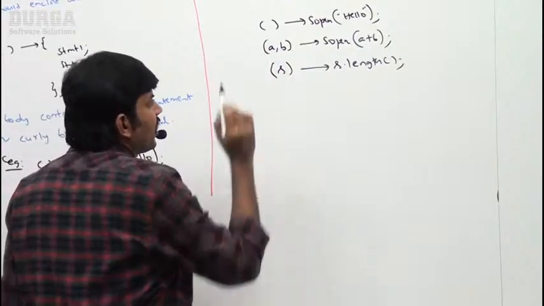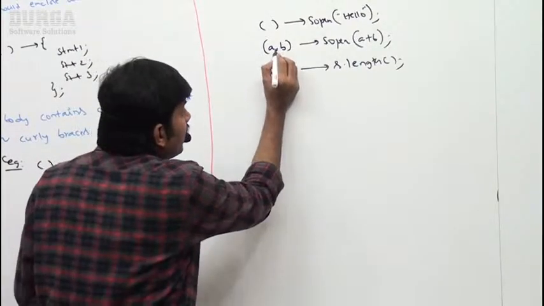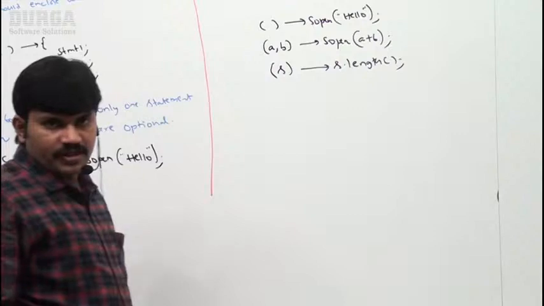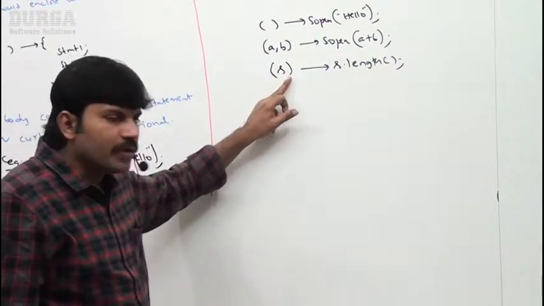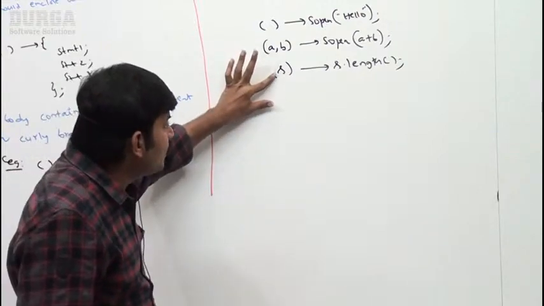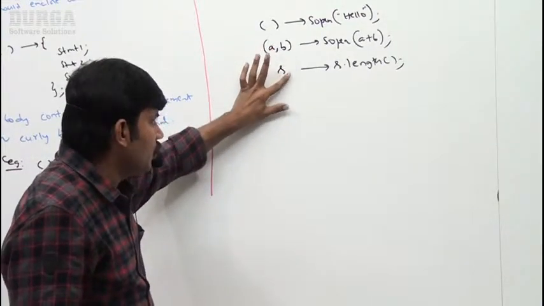If multiple parameters are there, then we require to separate them by commas. If only one parameter is there, then I can remove these parentheses also.